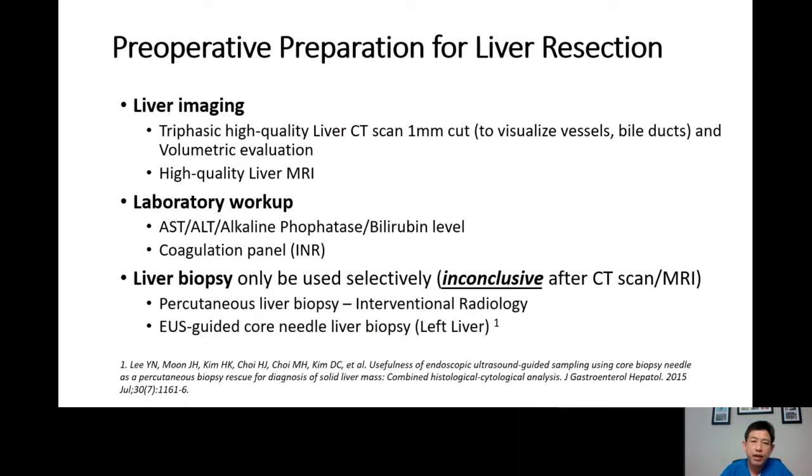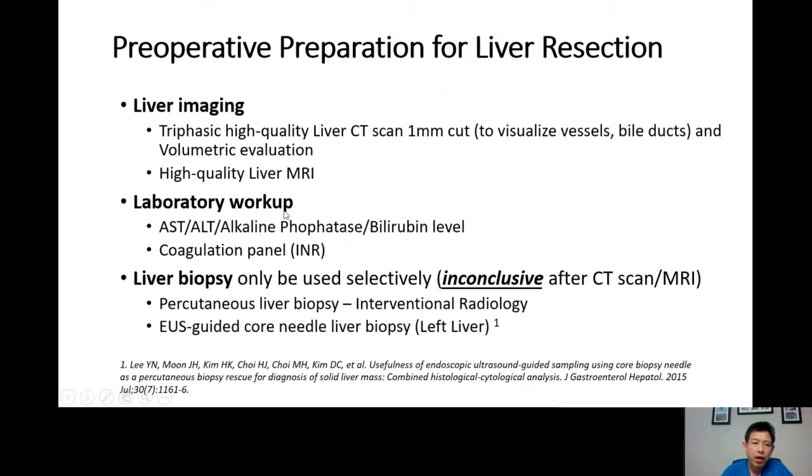What are the preoperative preparations for liver resection? The first is to obtain a good imaging. The good imaging means a liver CT scan with a thin cut. Some patients cannot undergo a liver CT scan. They can undergo liver MRI, which also serves the same purpose.